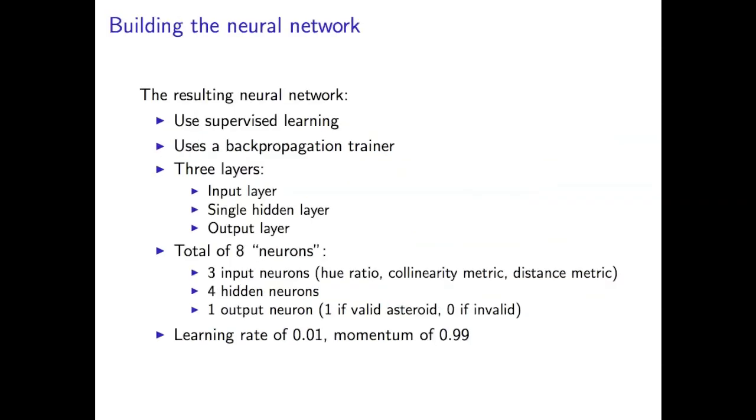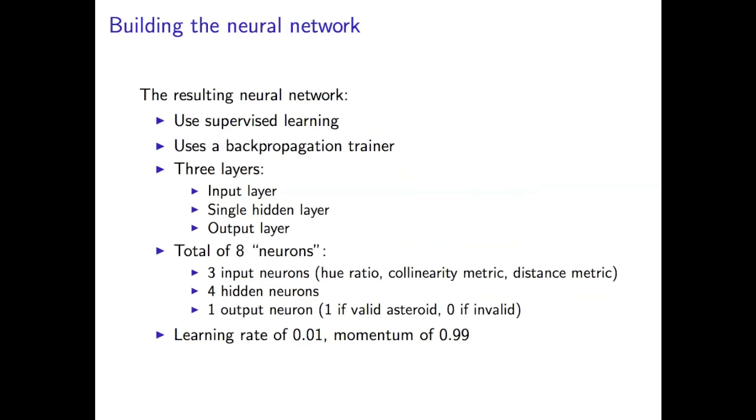So building a neural network, I use PyBrain to do this. The resulting neural network is a supervised learning algorithm, obviously, because we have this training data and we're supervising it. I use a backpropagation trainer just because it's a common way to do this, and it passes the errors back to the beginning. There's going to be 3 layers for our neural network. We're going to have an input layer, a single hidden layer, which will suffice for what we're doing, and an output layer, and we'll have 8 neurons.